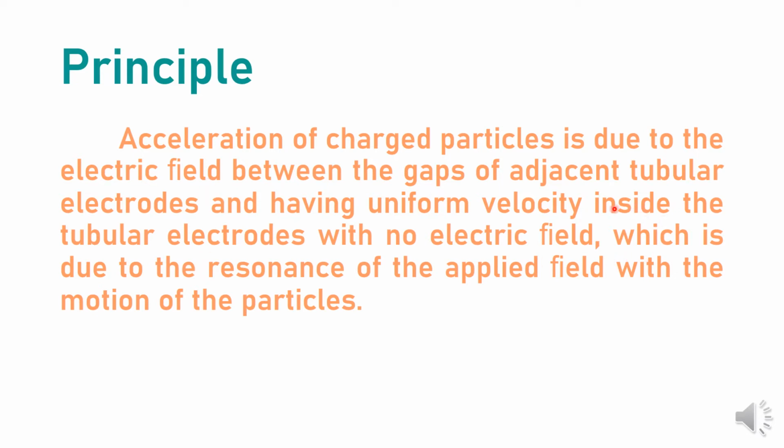Between the electrodes there exists an electric field, and inside the electrode the electric field is 0. When the particle enters the region in which the electric field is present, it gets accelerated, and when it enters the region where there is no electric field, it moves with the same velocity. It will not experience any acceleration.